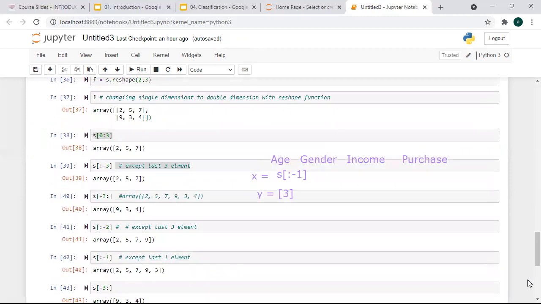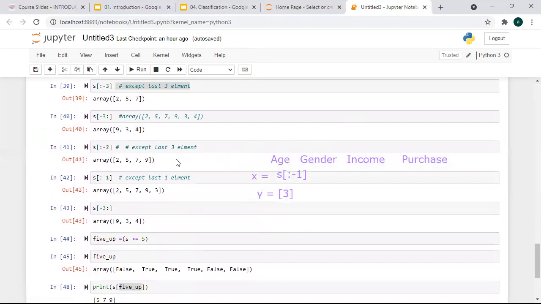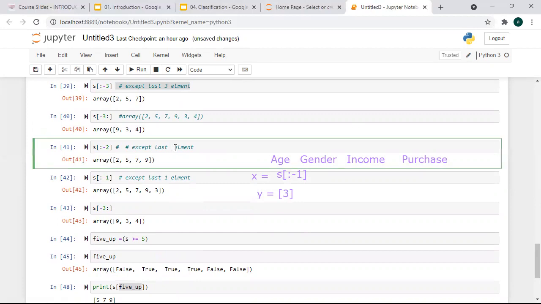These are mostly asked questions in the interview. Also don't get confused with what I explained: except last three, except one. Whenever you see a colon at the left-hand side with -1, always remember it is talking about except the last three, except the last two, and except the last one.